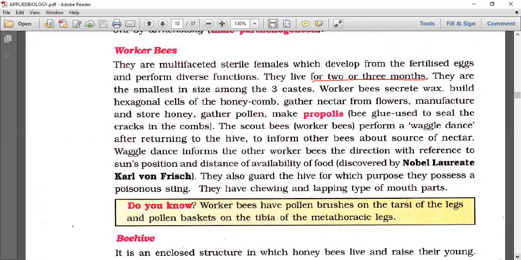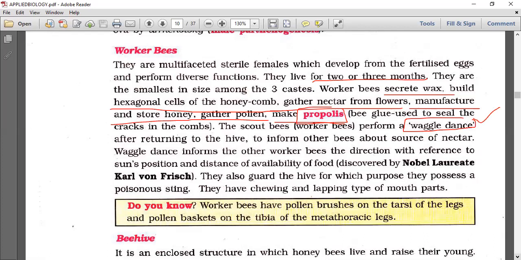Worker bees secrete wax, build hexagonal cells of the honey comb, gather nectar from flowers, manufacture and store honey, gather pollen, and make propolis, that propolis, bee glue, used to seal the cracks in the combs. The scout bees, worker bees, perform a waggle dance. As I said to you, nurse worker, household worker, and field worker. Field workers perform this kind of dance, a round dance and waggle dance.